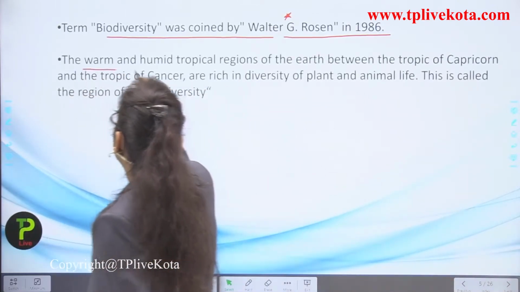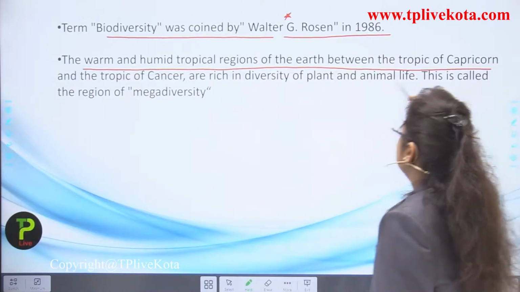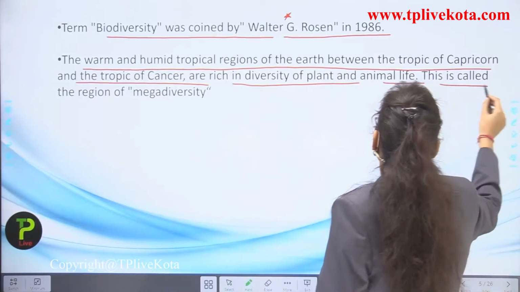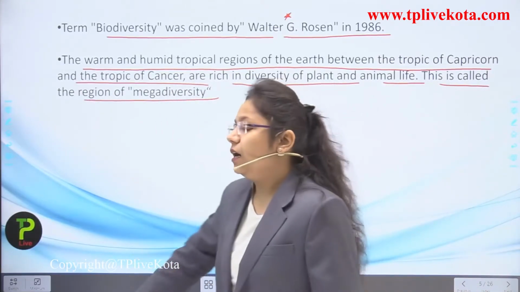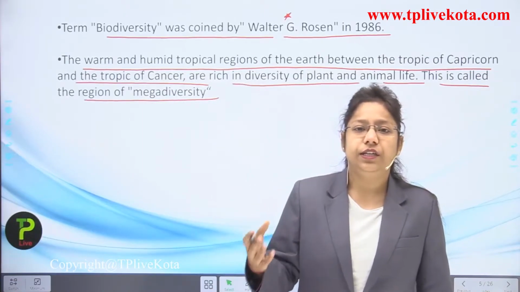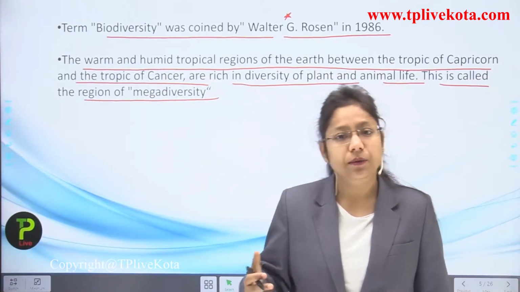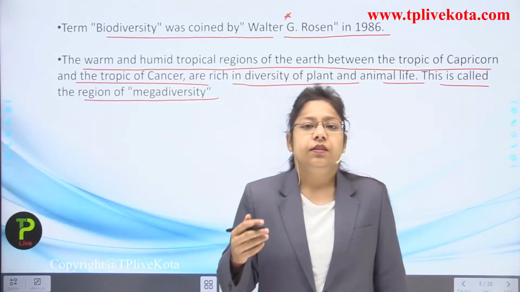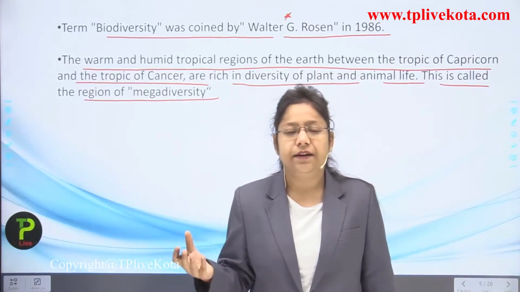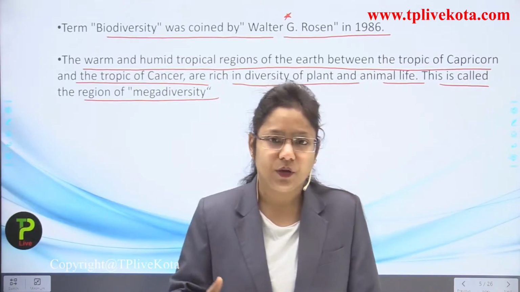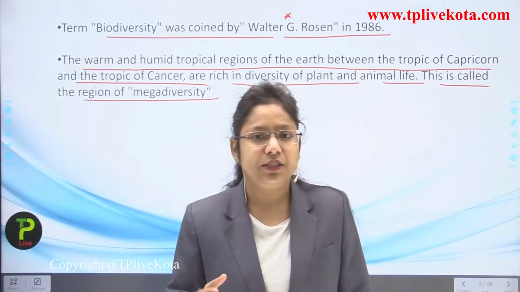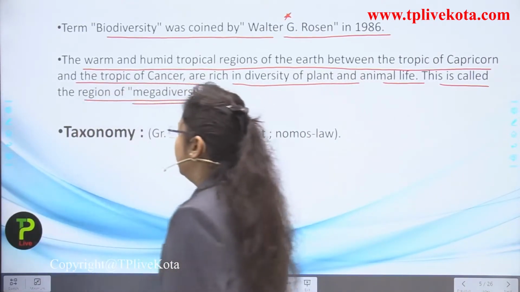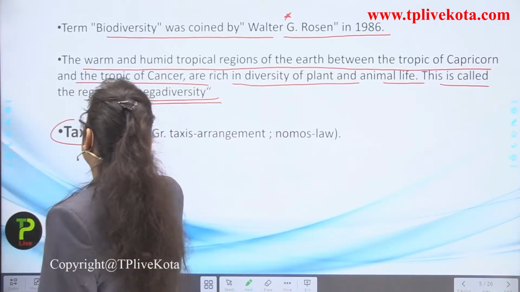Now next point, the warm and humid tropical regions of the earth between the Tropic of Capricorn and the Tropic of Cancer are rich in diversity of plant and animal life. This is called the region of mega diversity. Okay, so if we count the region from Tropic of Capricorn to Tropic of Cancer, you must have read the geographical part. If you see the longitudinal part and the latitudinal part, you are going to see the Tropic of Cancer and Tropic of Capricorn. So the region between the two consists of biodiversity in a greater amount, and this is known as what? Mega diversity.